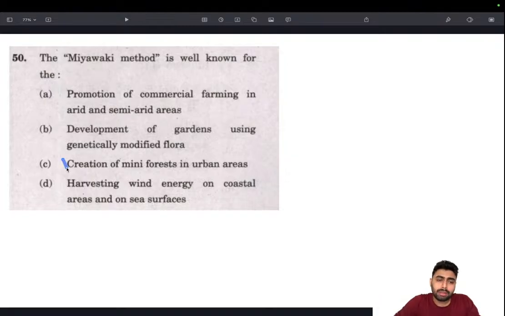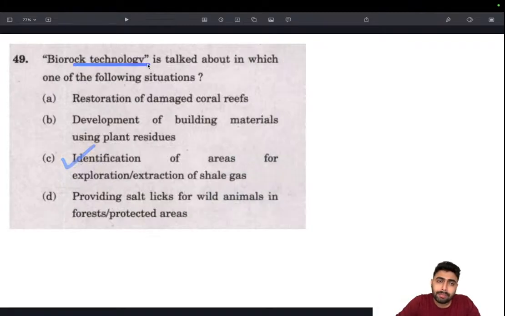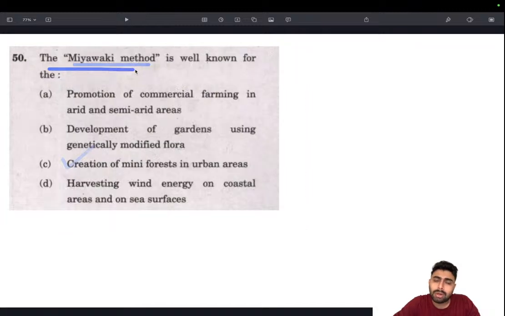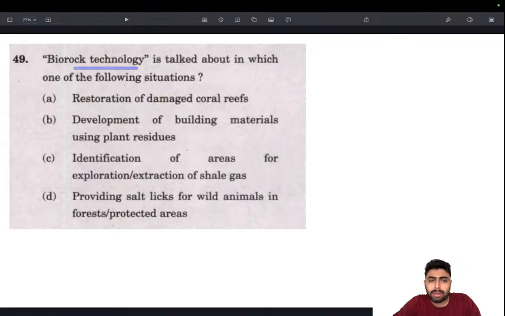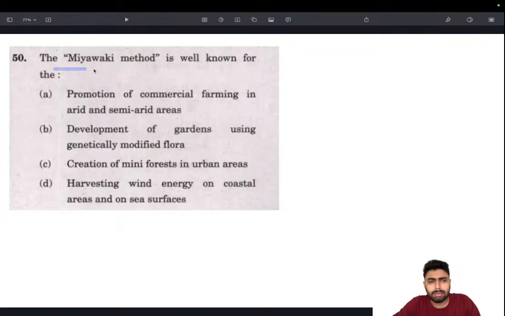This is one way they do that, and you can quote Miyawaki and biorock technology as technology assisted conservation measures in your GS answers, and that's a very good value addition. I think the Kerala government has adopted this, and biorock technology is by the Gujarat Forest Department. One more thing in line with this is Room for Rivers.